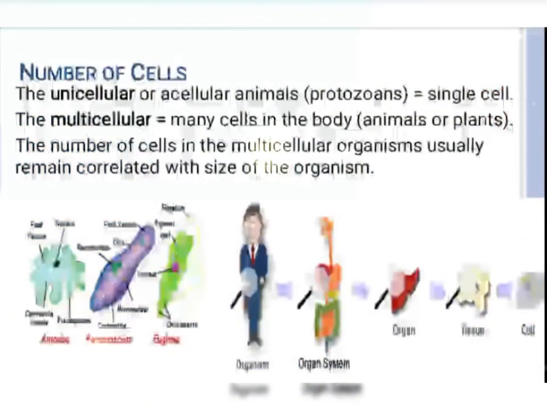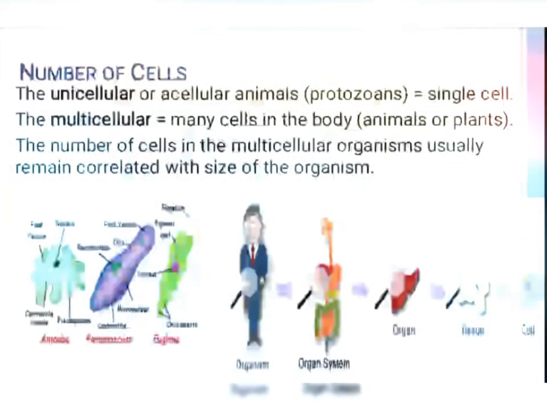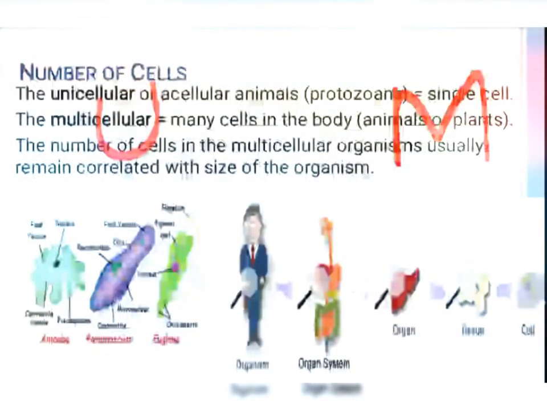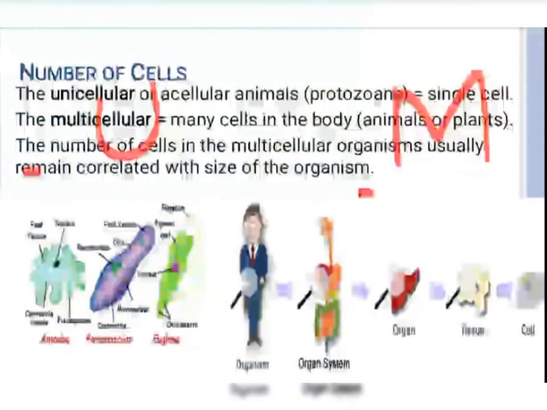Now let's talk about the difference between the unicellular and multicellular organism. These are the unicellular organisms, these are the multicellular organisms. So first point is that unicellular organisms are composed of a single cell and multicellular organisms are composed of more than one cell.